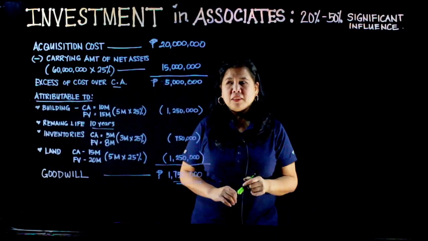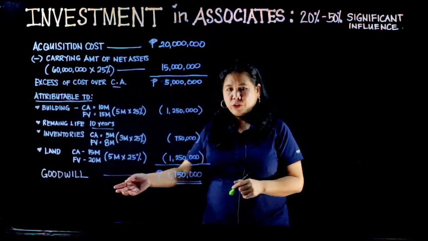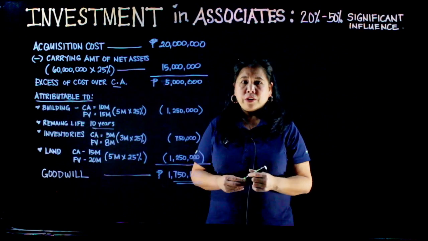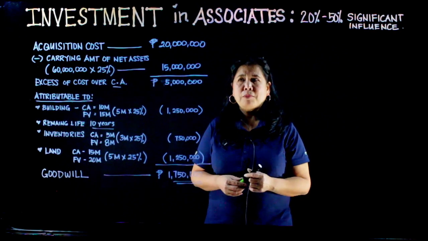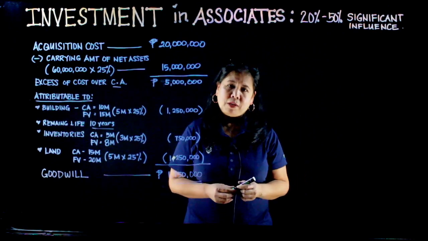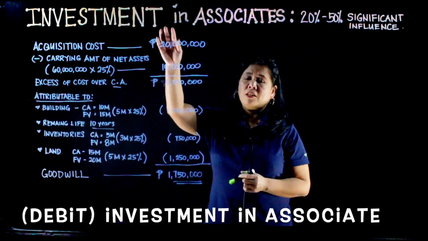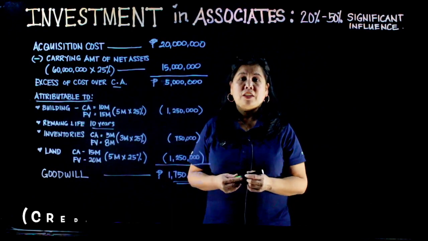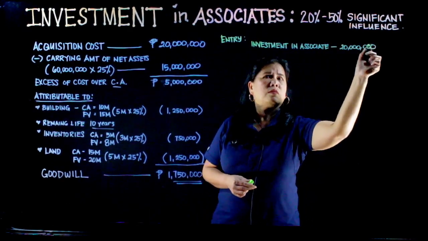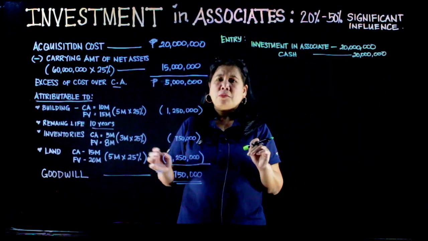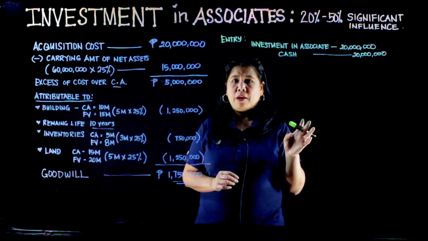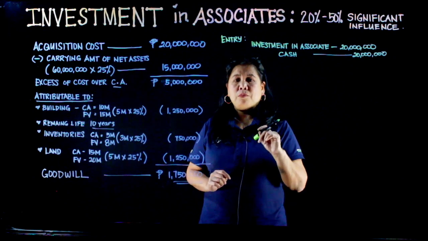So, ang next na gagawin natin after our calculations of the goodwill, gagawin natin ang journal entries naman ngayon. So, on January 1st, which is the transaction date, ang magiging entry natin nung in-acquire ni Crunch Company ang 20 million na investment niya is debit to investment in associates of 20 million and credit to cash of 20 million. So, anong gagawin natin sa mga na-identify natin na mga asset kung saan ang kanilang fair market value ay magkaiba sa carrying amount sa books ni investee?